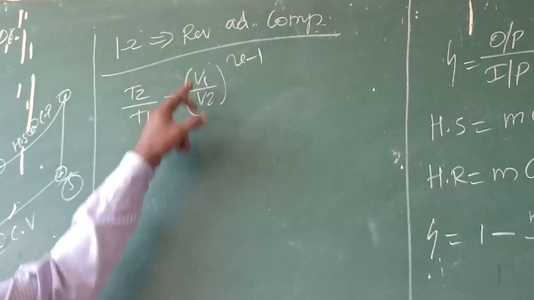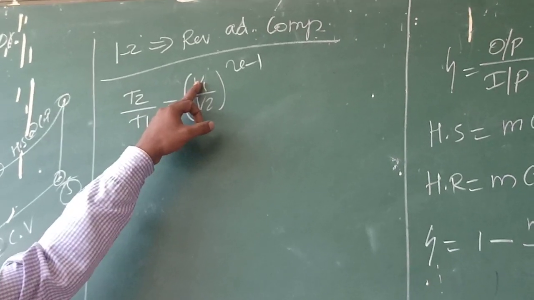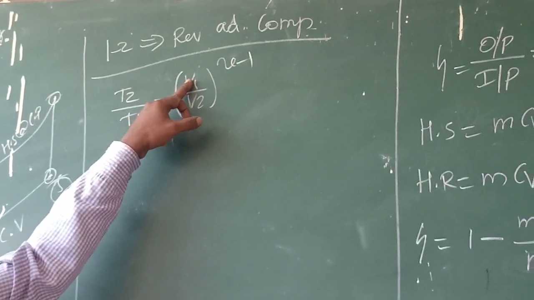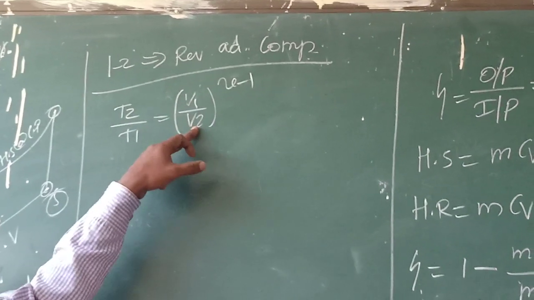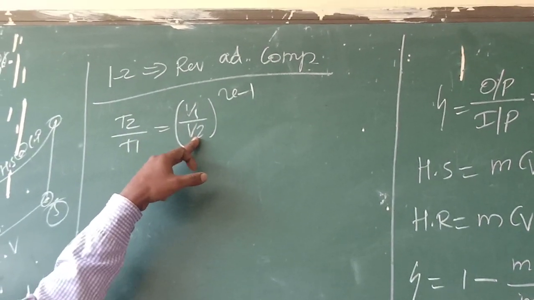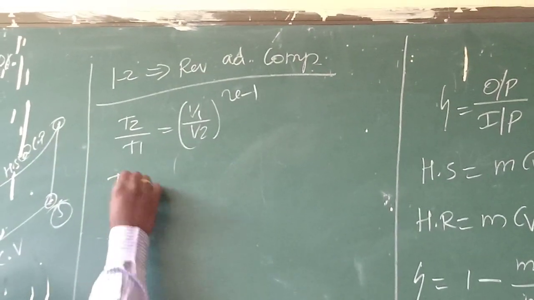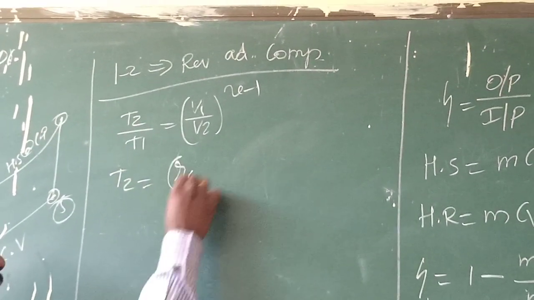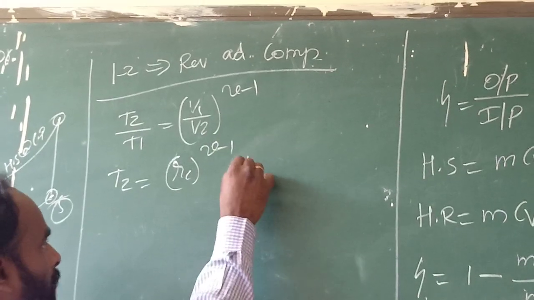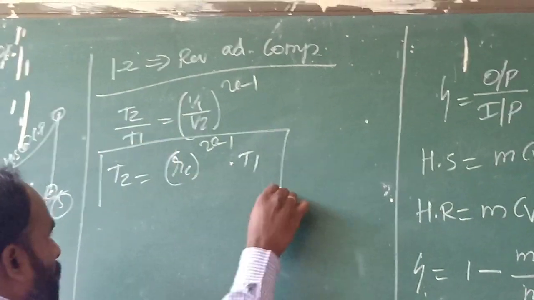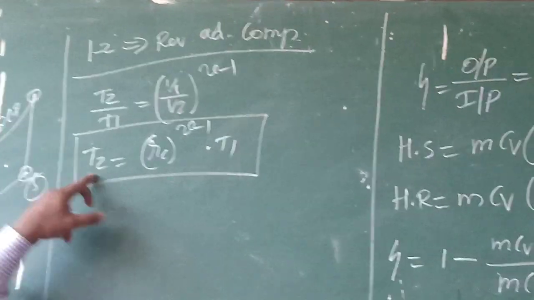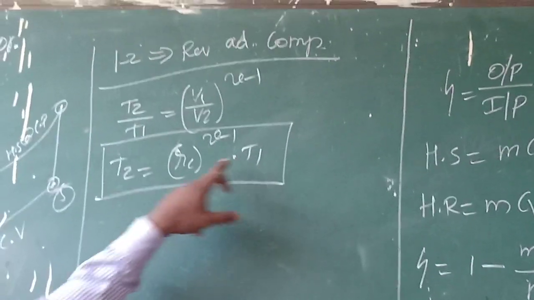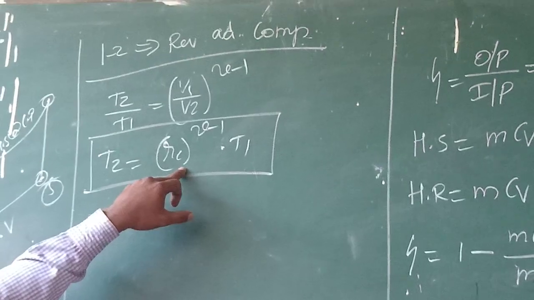Similar to the previous class on the diesel and Otto cycles, V1 by V2 equal to rc, the compression ratio. So T2 equal to rc power gamma minus 1 into T1.